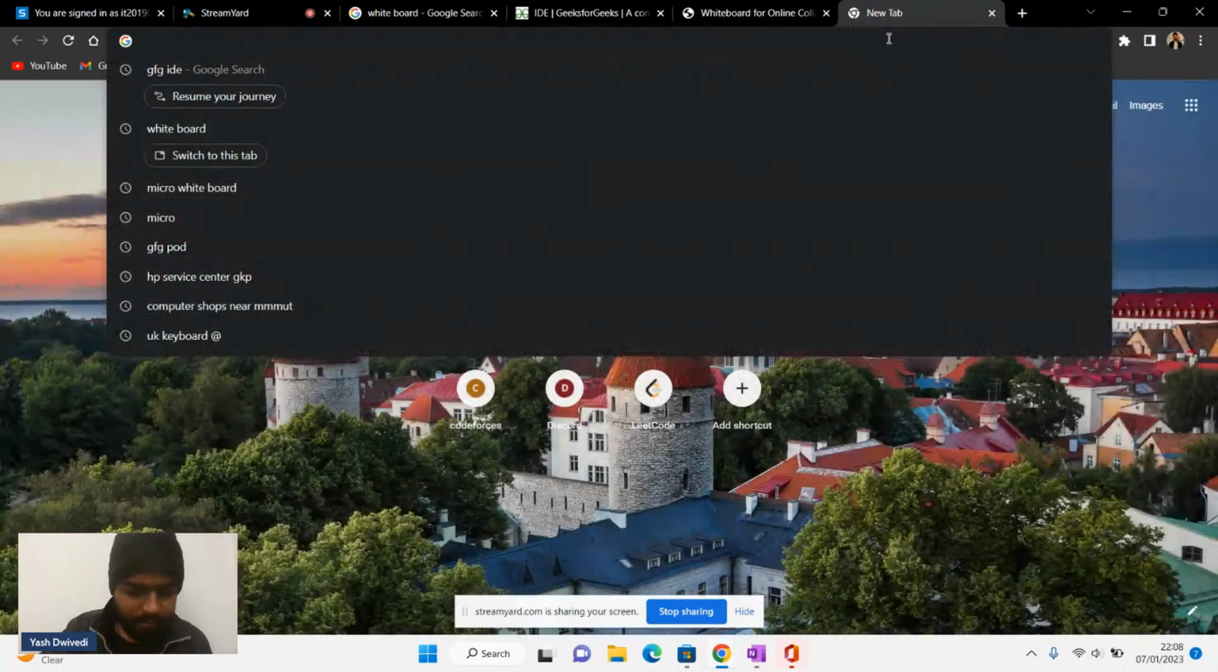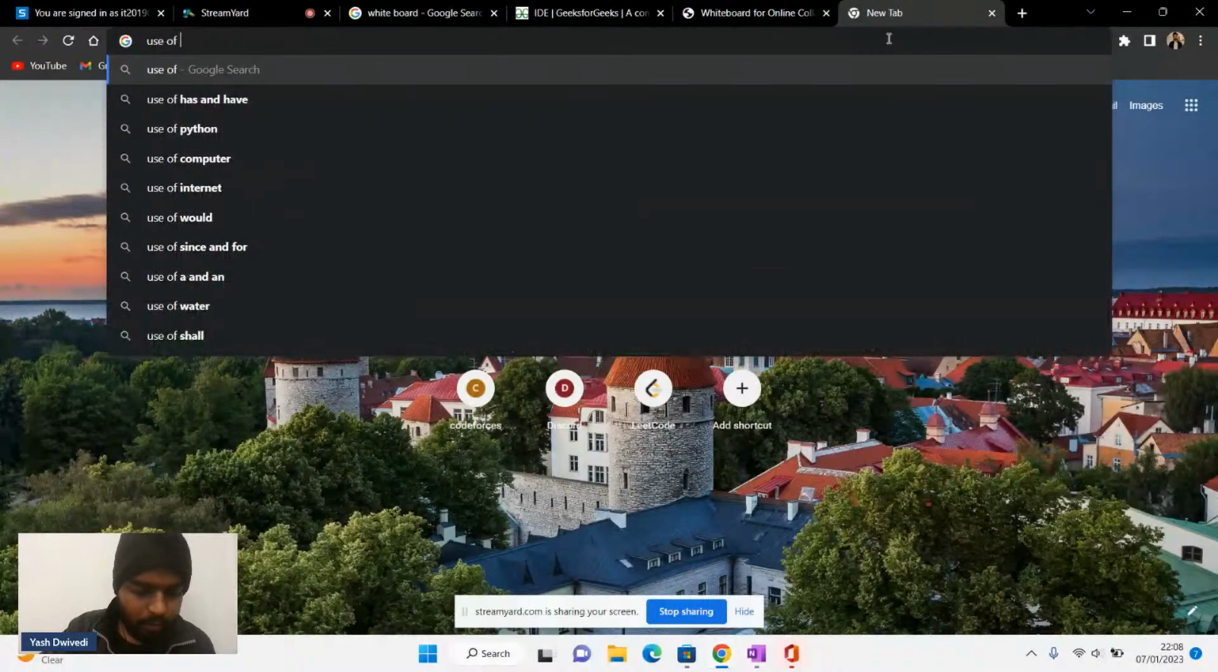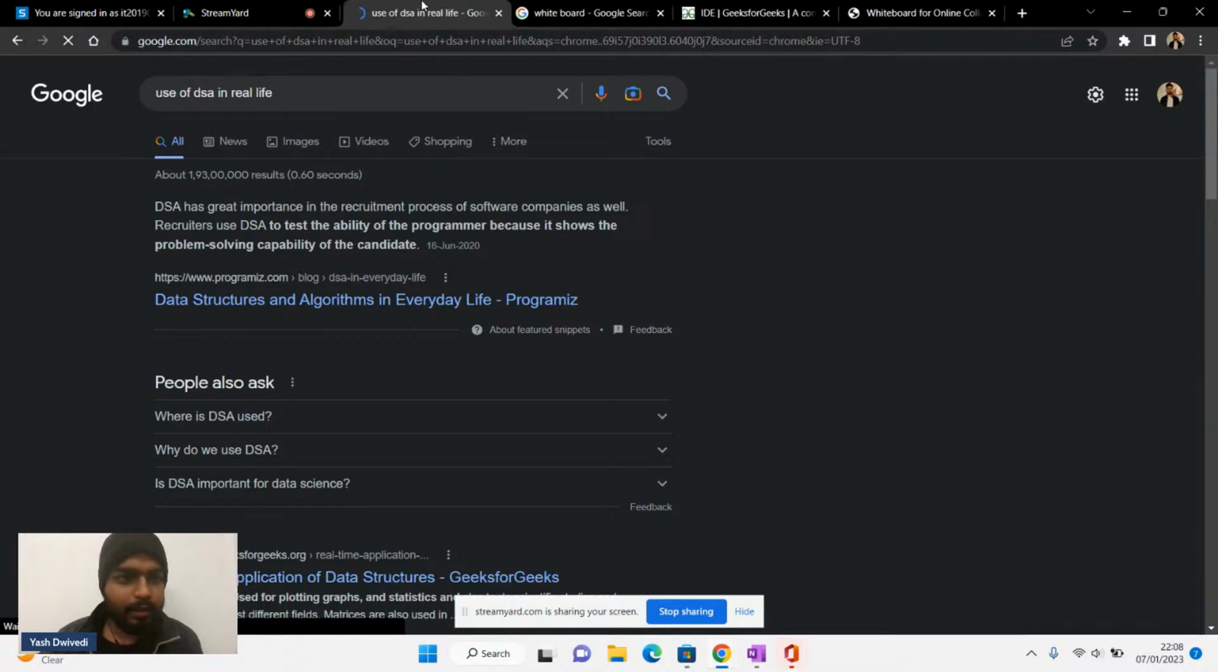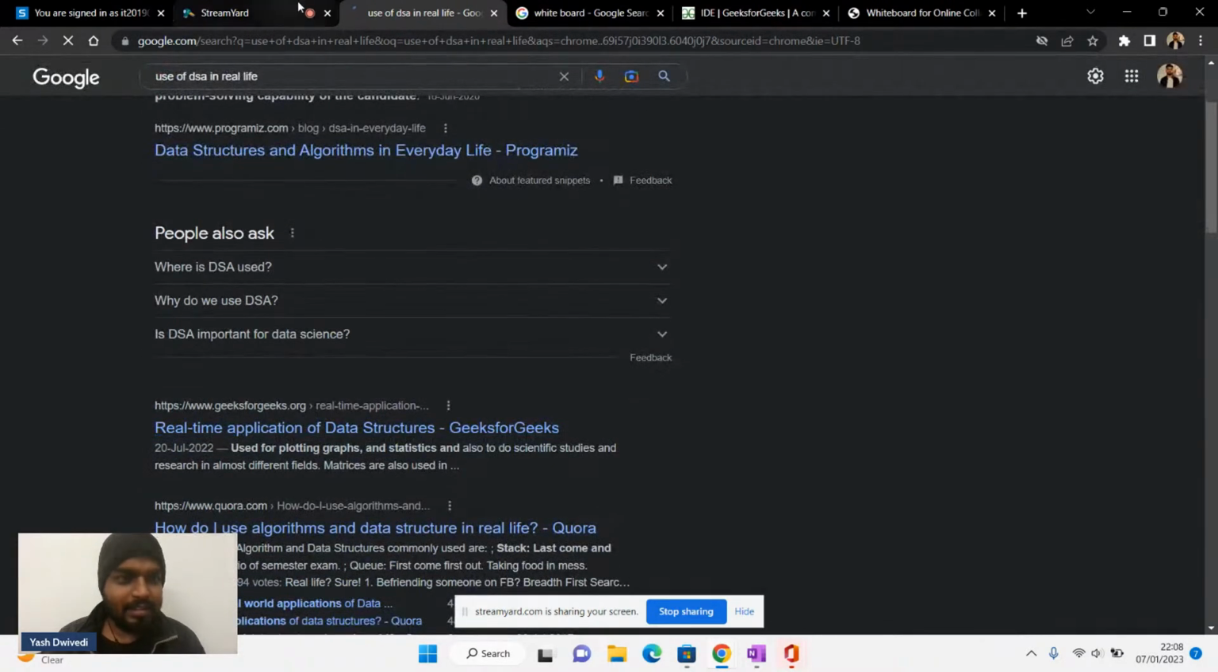Okay, so let me do one thing. Let's open this article, use of DSA in real life. Okay, let's open this article. Right, so let's see these applications.